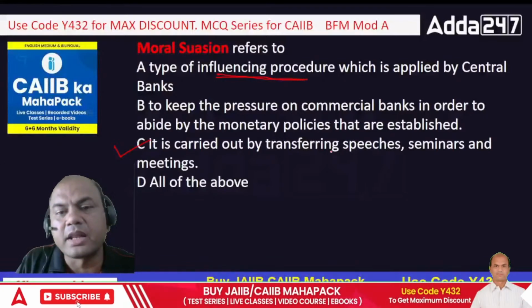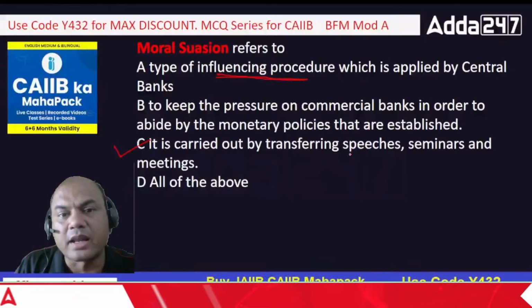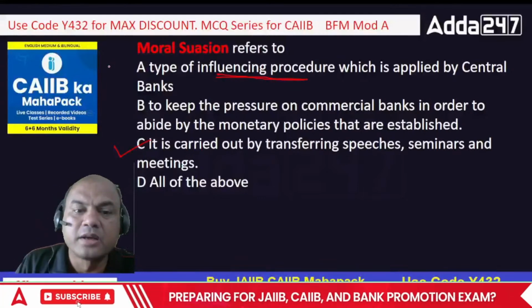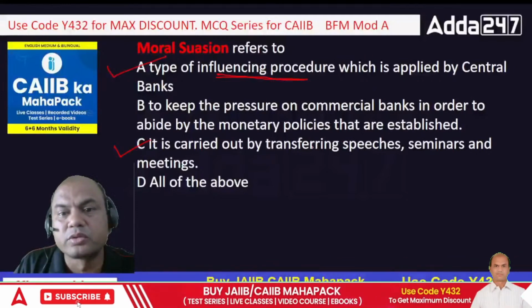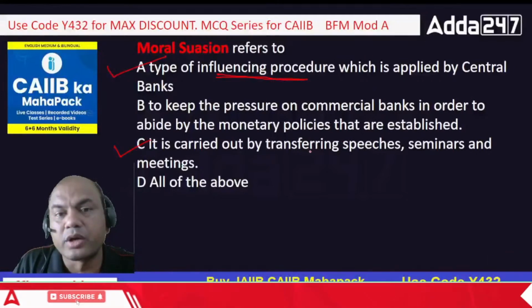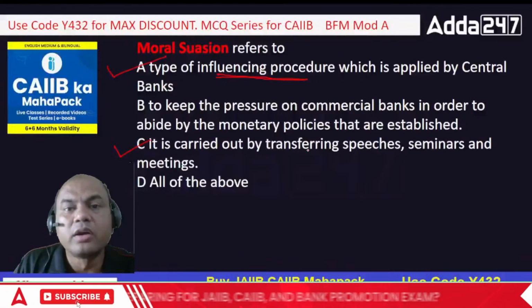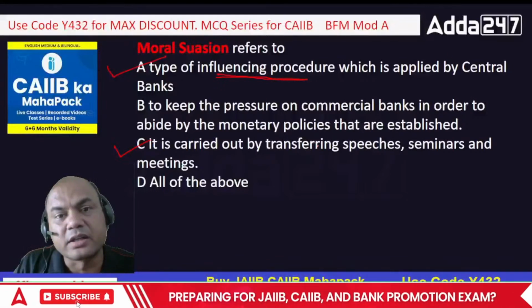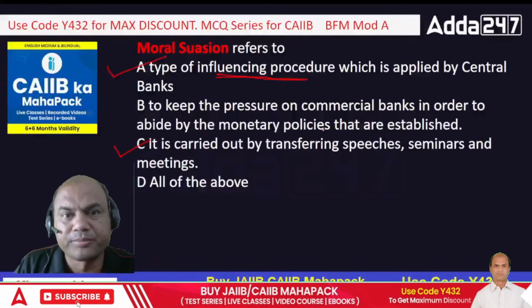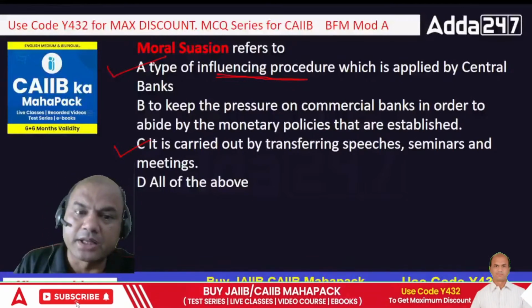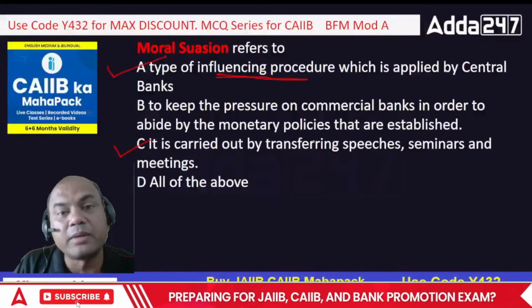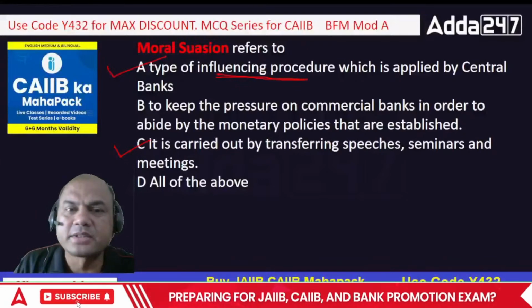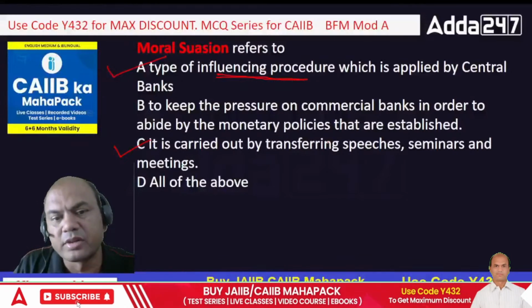RBI takes various seminars of various bankers and there it tries to influence the bankers by stating that don't give, or try to avoid, loans to this sector as this sector is going down. Give maximum loans to this sector because this sector is growing up. So this way RBI tries to influence it, and basically it is right also because it's a dynamic world now. Someday some sector will be down, someday some sector will go up.